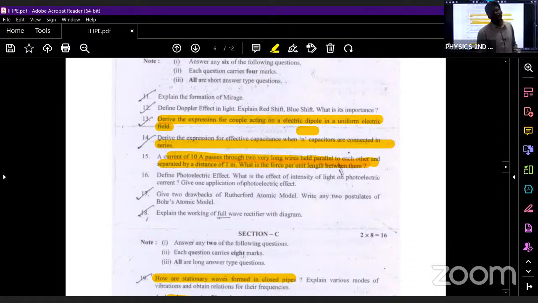Further, we are getting discrete spectrum, but according to Rutherford, we should get continuous spectrum. Are we getting continuous spectrum? No, we are getting discrete spectrum. So this question, he was unable to explain.